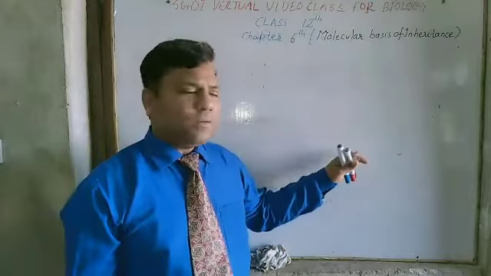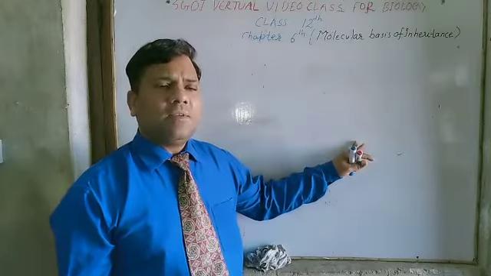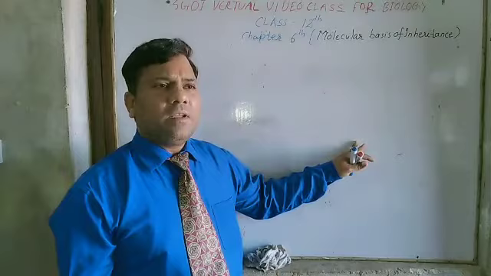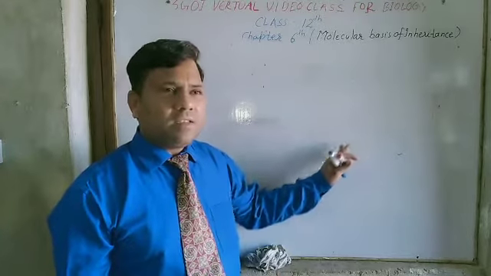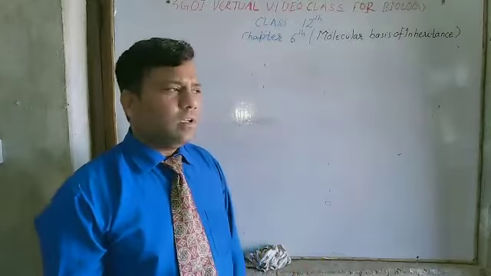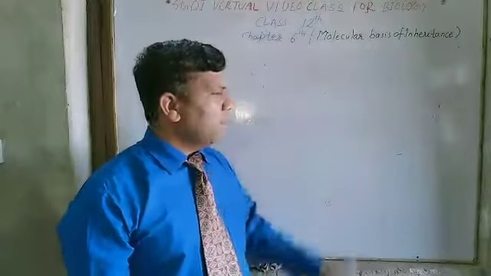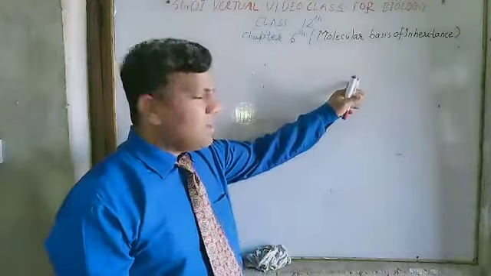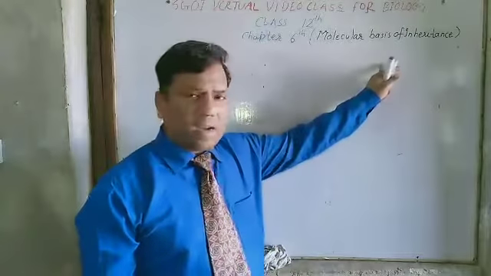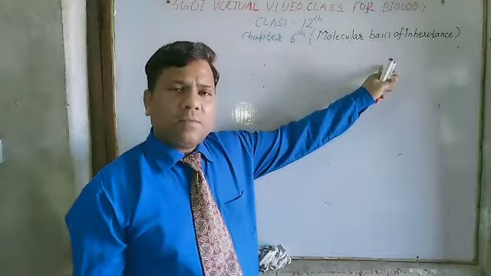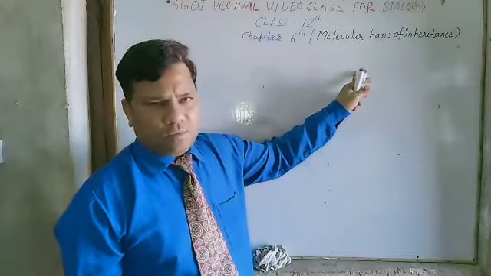But you know that in chemistry, the substance which has higher stability is less reactive, and the substance which has less stability is more reactive. So if the question is asked, which of the following is more reactive, DNA or RNA, then the answer is RNA, because it has one more oxygen atom than deoxyribose sugar.